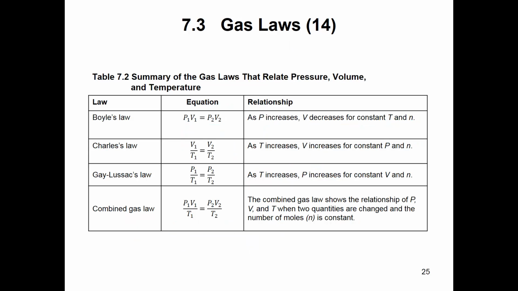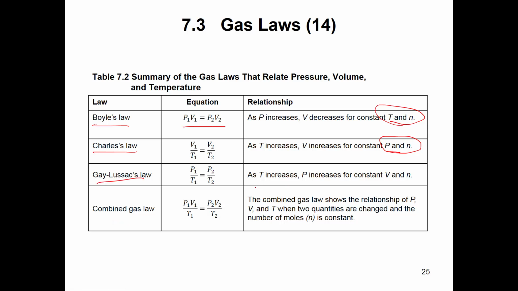All right, so just a summary of the gas laws that we've talked about so far. Boyle's law, which is as pressure increases, volume decreases, or P1 V1 equals P2 V2. And we have a constant temperature and amount. Charles' law, which says as temperature increases, volume also increases, as long as you keep the pressure and the amount constant.